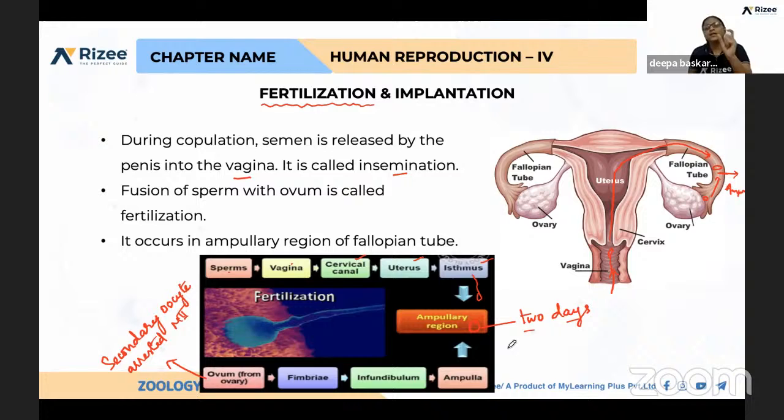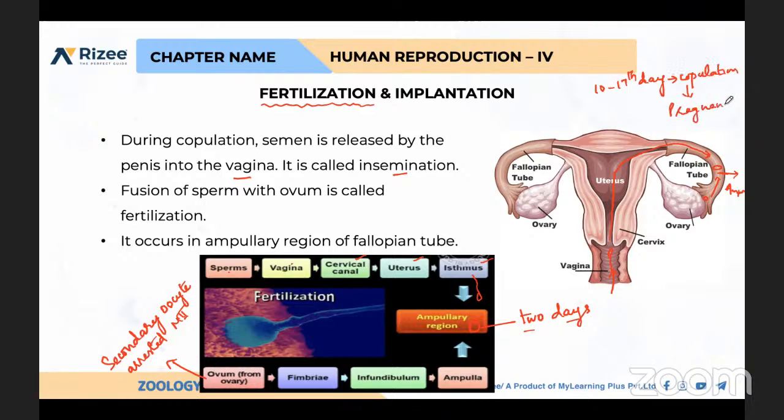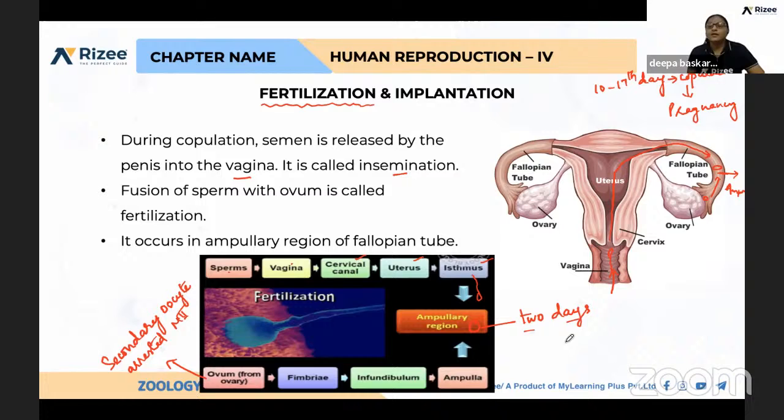What is the exact copulatory period to get pregnant? Do you have an idea? During the menstrual cycle, if copulation happens between the 10th to 17th day, the possibility of pregnancy will increase. And after the fusion of gametes, what will be formed here in the ampullary region?